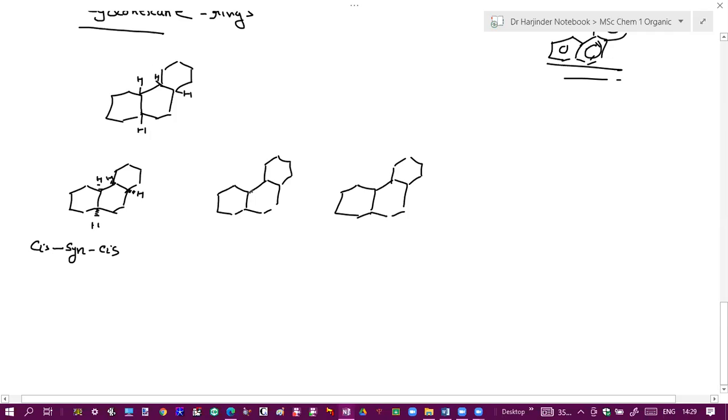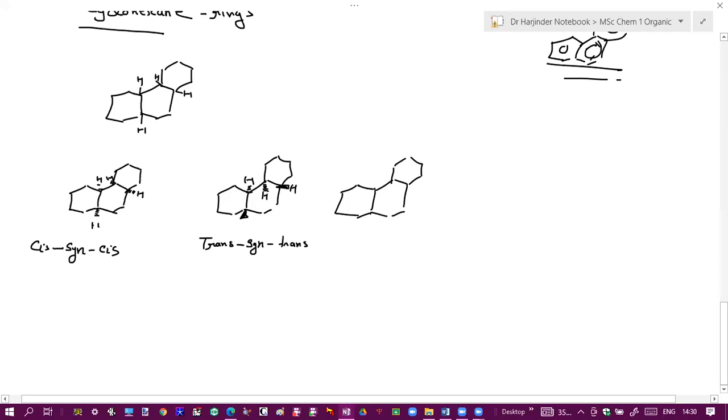Other, suppose I put hydrogen here like this, like this. So this will be trans at this junction. Syn or anti? Anti. Syn, I have put both in dotted lines. Syn, here also trans.